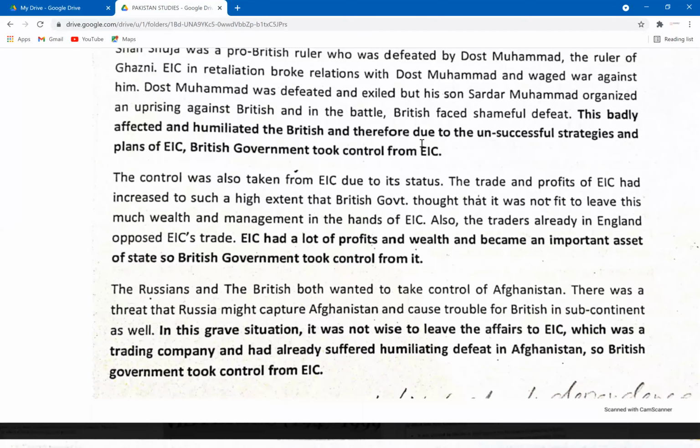Okay, one of the reasons the British took control from the EIC was this threat of Afghan invasion. It was not wise to leave these affairs in the hands of a trading company. The British government had to move strategically, they had to make clever plans to combat this Afghan invasion as well. And EIC had suffered a humiliating defeat in Afghanistan, guys. So at this point, it was thought that a wise move would be to take control of India directly instead of leaving it in the hands of a trading company.